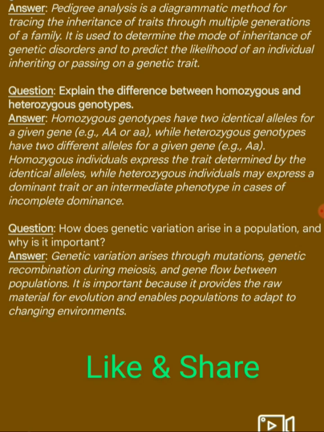Last question. How does genetic variation arise in a population and why is it important? Answer: genetic variation arises through mutations, genetic recombination during meiosis, and gene flow between populations. It is important because it provides the raw material for evolution and enables populations to adapt to changing environments.